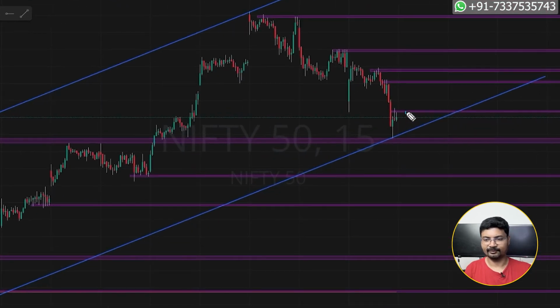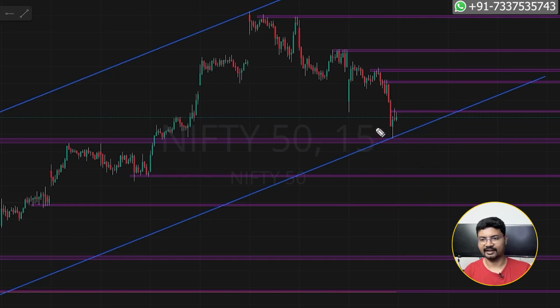Tomorrow itself, there may be a pullback and it may close higher, but it is not going to close below this level. If it closes below this level, the trend is going to change completely, and if there is any breakdown of this level or this trend line, you can aim this as a first target and this as a second target. This as a first target and second target. That is a plan for flat opening.